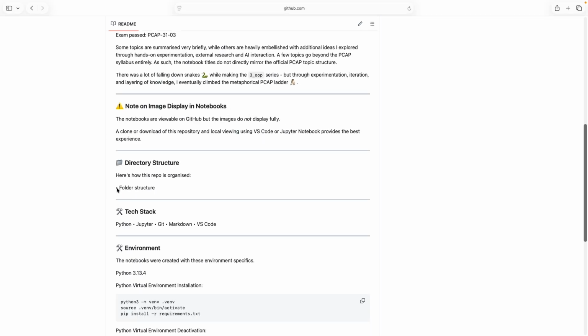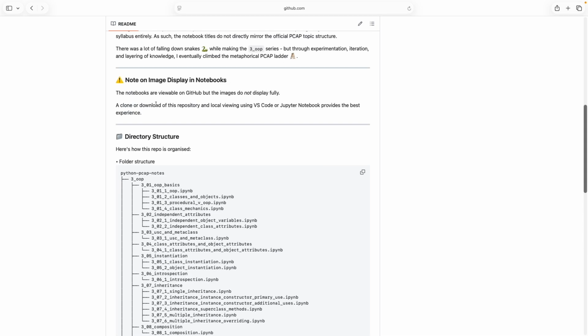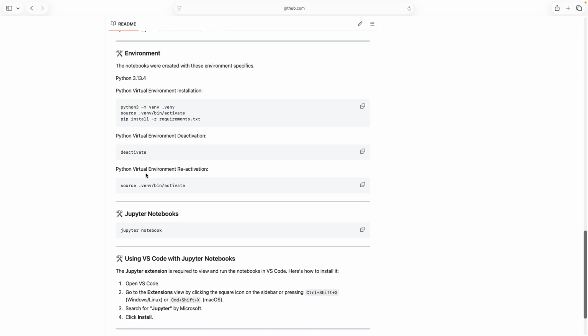It shows the directory, which is entirely made up of Jupyter notebooks. These are best used locally. There's a warning message here about trying to use them remotely in GitHub. Local environment setup instructions are given here.